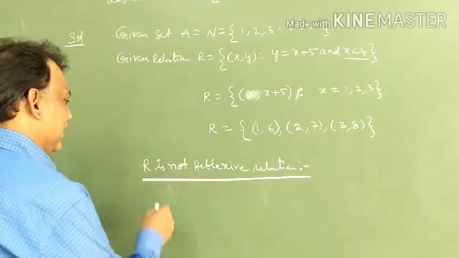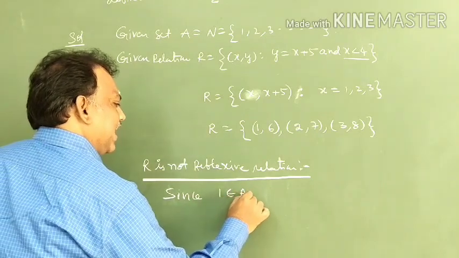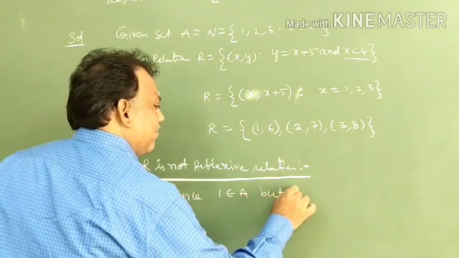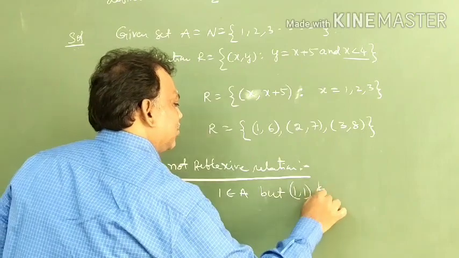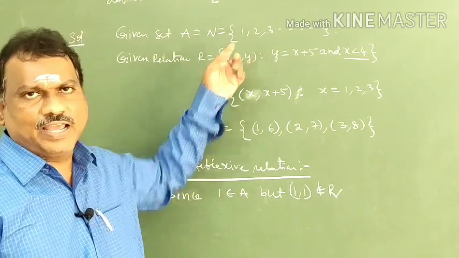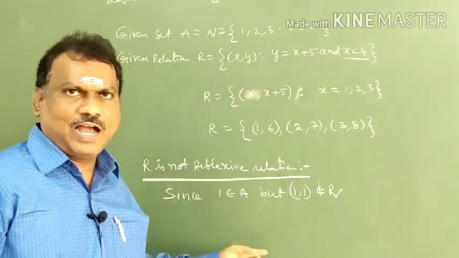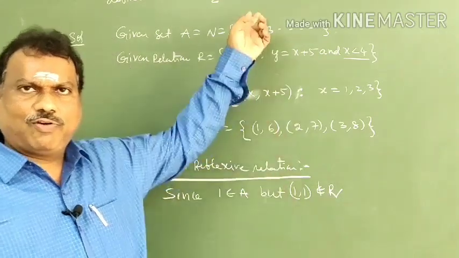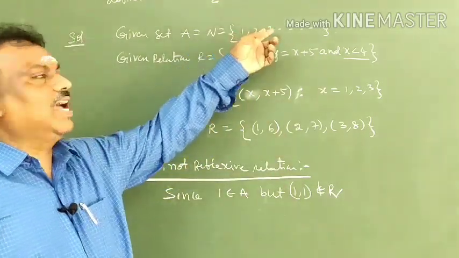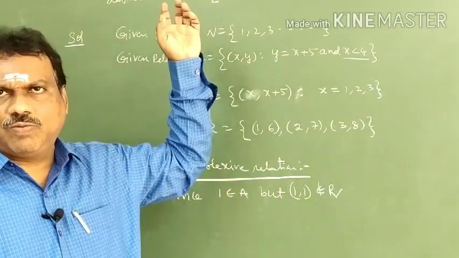Why do you have to write the reason? Since 1 belongs to set A, but (1, 1) does not belong to R. Not only 1, you can take another example: 2 belongs to A, but (2, 2) does not belong to R; 3 belongs to A, but (3, 3) does not belong to R; 4 belongs to A, but (4, 4) does not belong to R. Like that you can take any number, no problem.